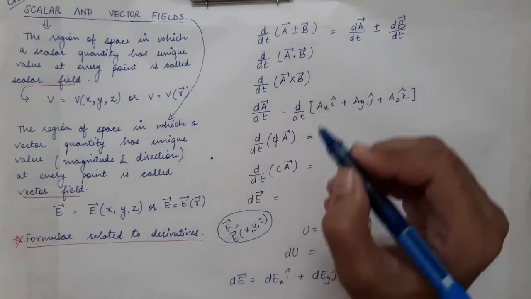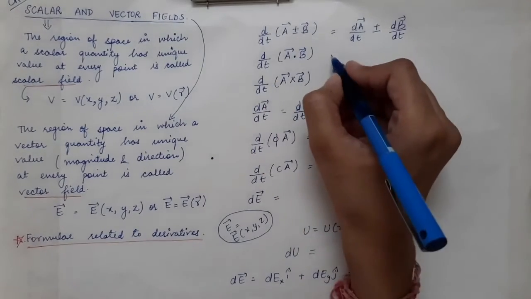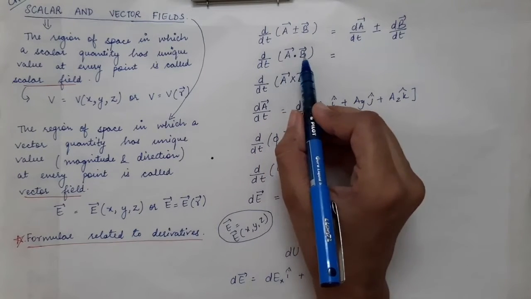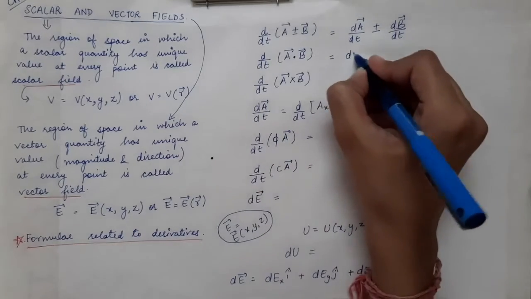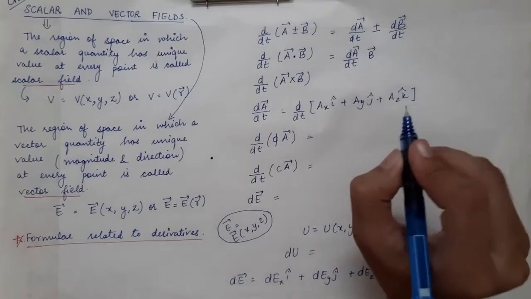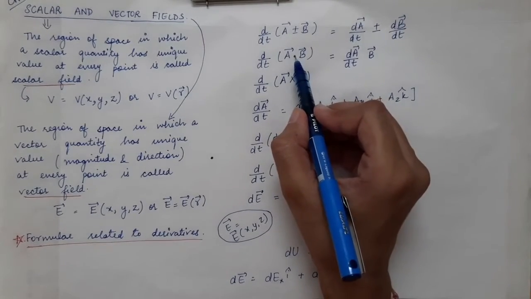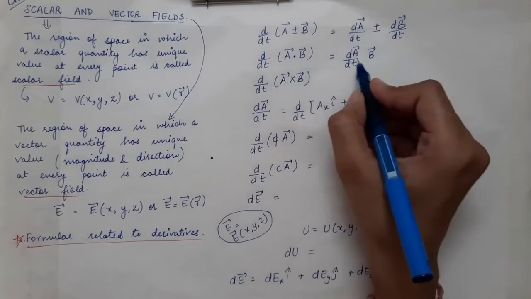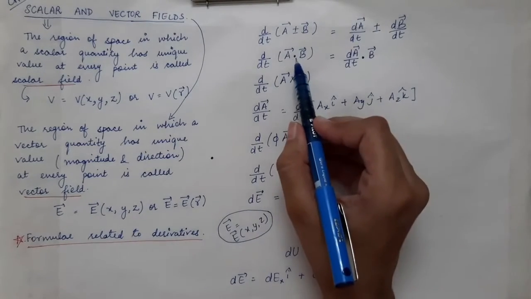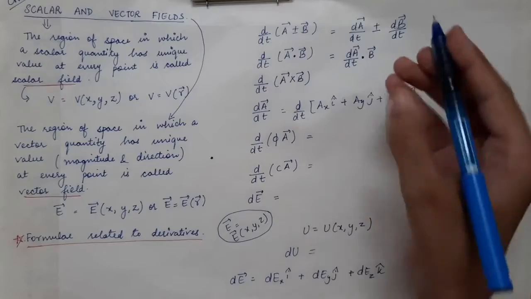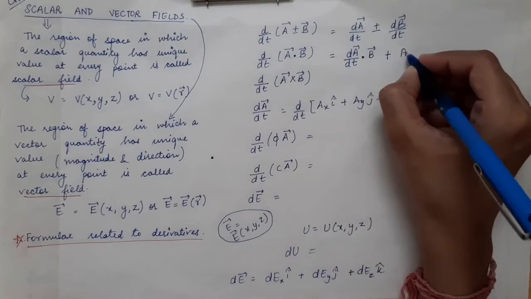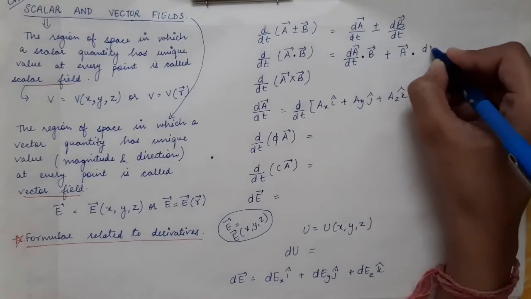Next formula is for the time derivative of the dot product of two vectors. When there is a dot product of two vectors and you take its derivative, it is simply equal to, first of all, the derivative of the first vector with the second vector remaining as it is, that is dA vector divided by dt dotted with the second vector. Consider this, here we have a dot product, so this is not a simple multiplication. Keep in mind that if there is a dot product, it will be the dot product of the two terms, plus the first vector remaining as it is, dotted with the derivative of the second vector.